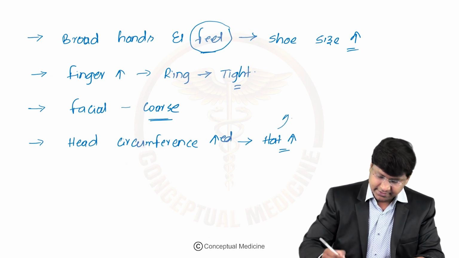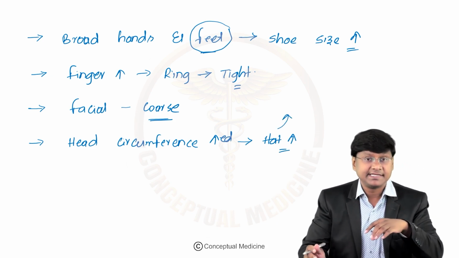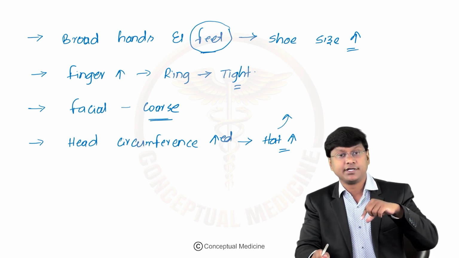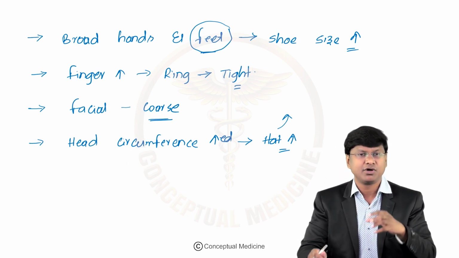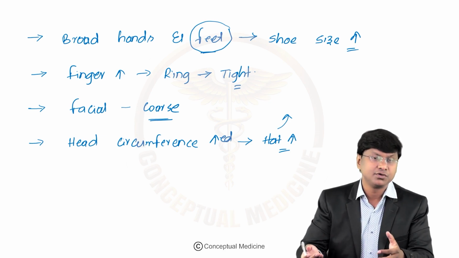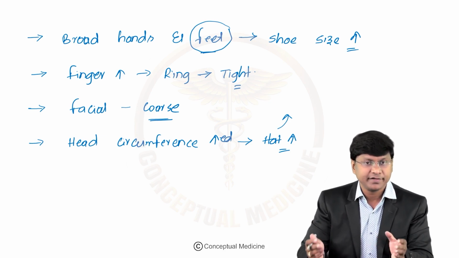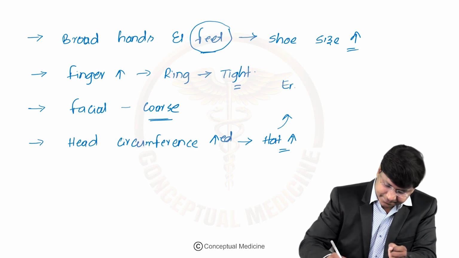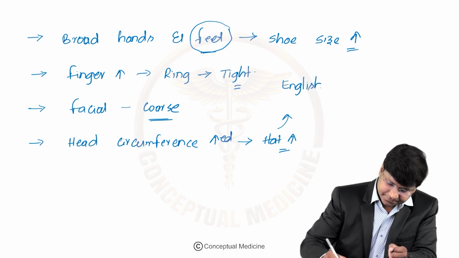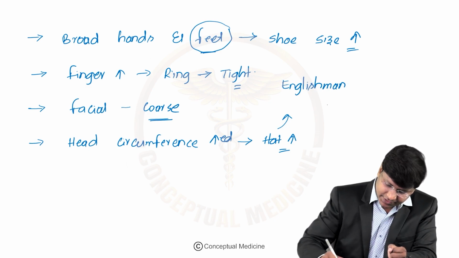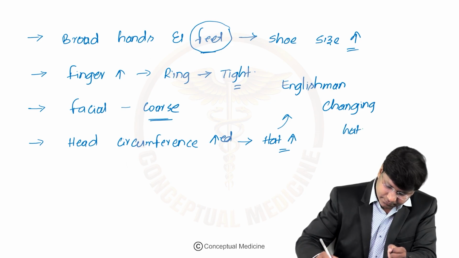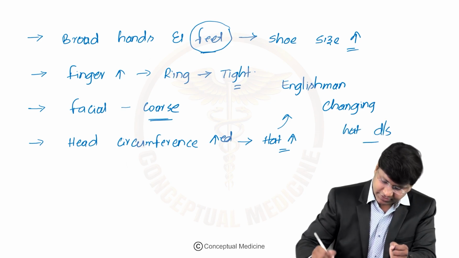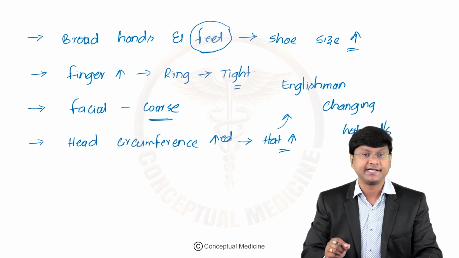There is a terminology given to this particular disorder of acromegaly because of the frequent changing of the hat, because of the increase in the size of the hat. So this is called Englishman changing hat disease.